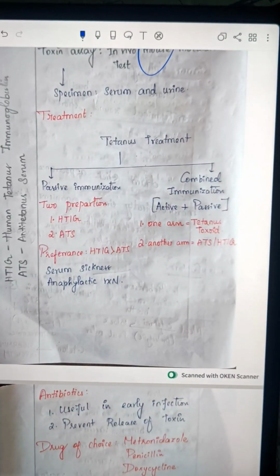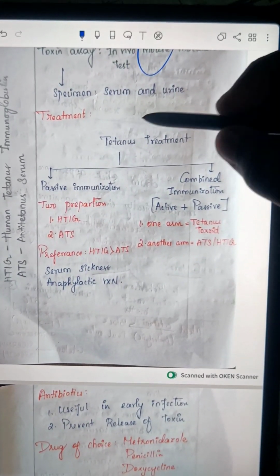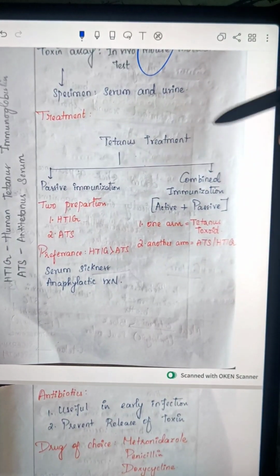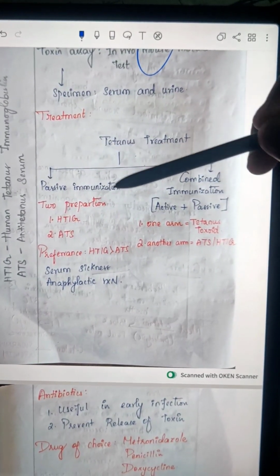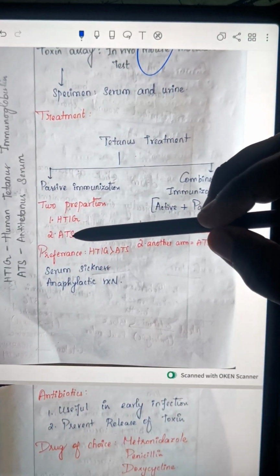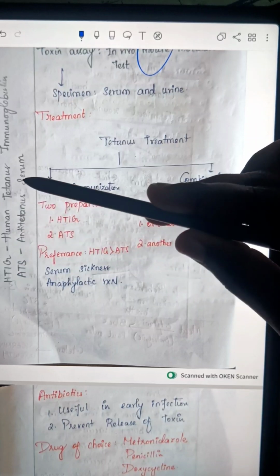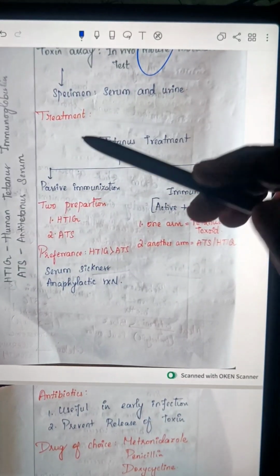Okay, let's get into the management part. Tetanus management is of two types: passive immunization and combined immunization, which is active plus passive. In passive immunization, there are two preparations, HTIG and ATS. HTIG is human tetanus immunoglobulin, ATS is anti-tetanus serum, okay.